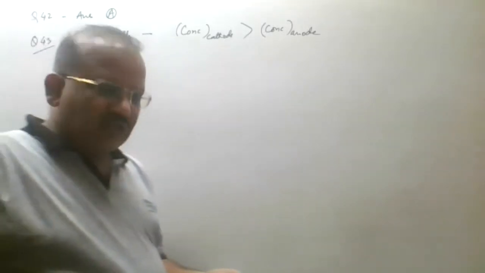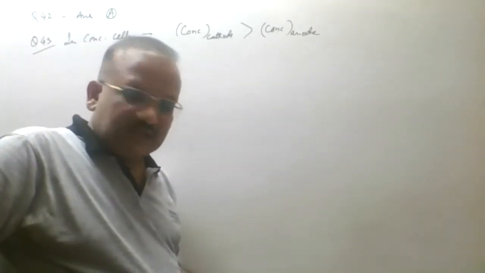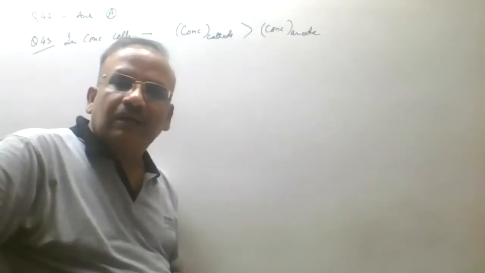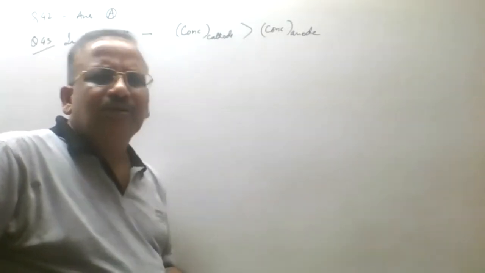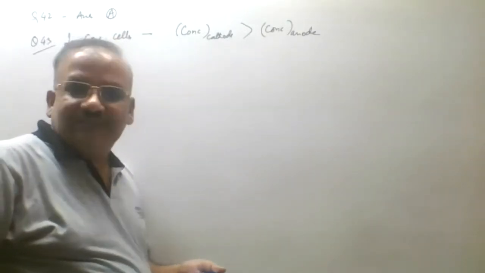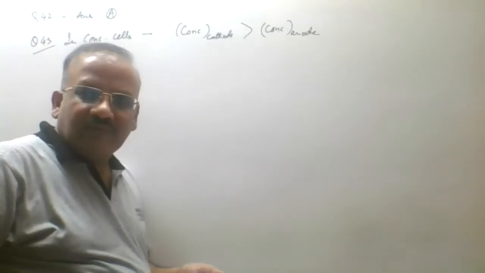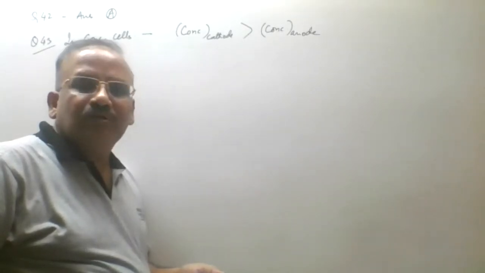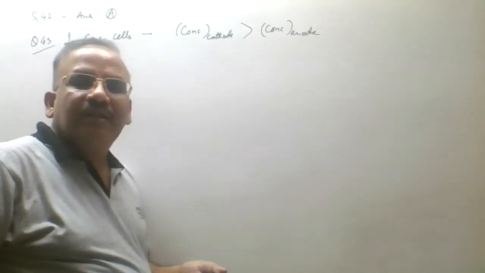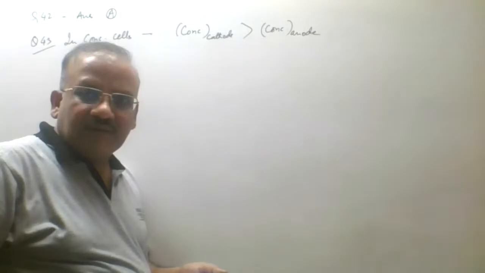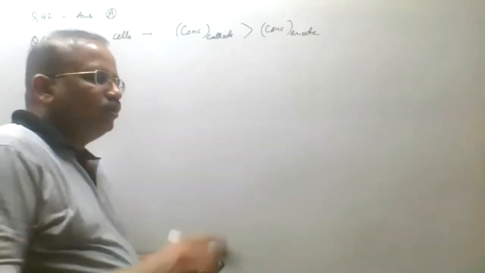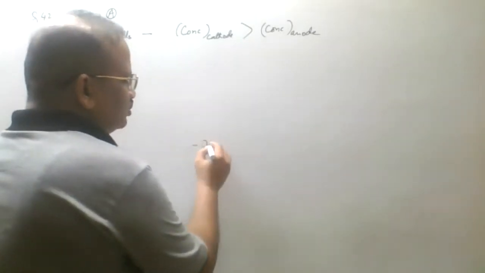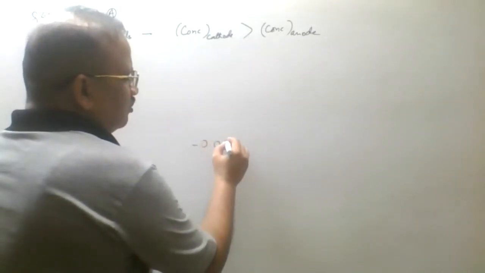D, that is, E naught of deuterium is greater than E naught of hydrogen. E naught of deuterium is less, it's negative. If we check that, it is minus 0.04.